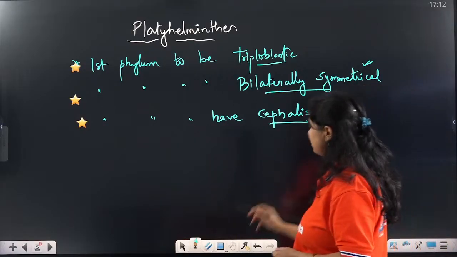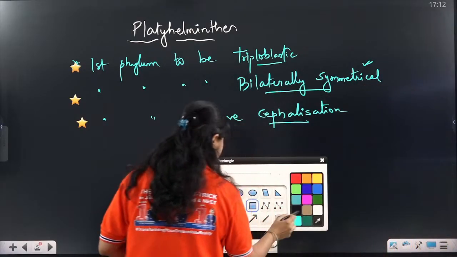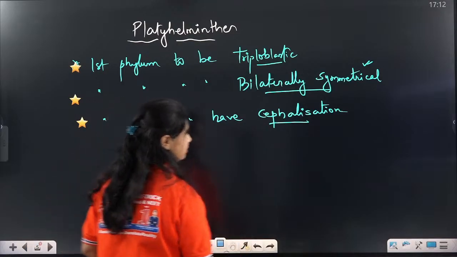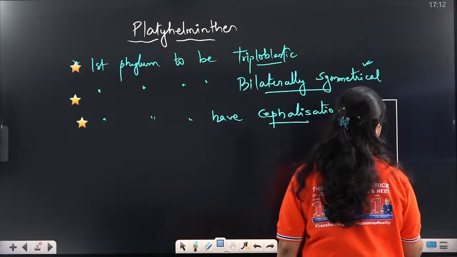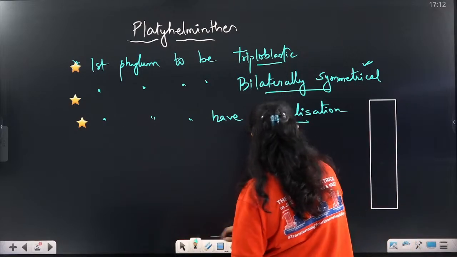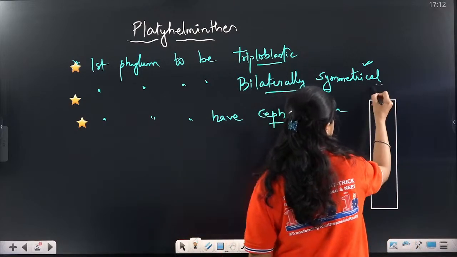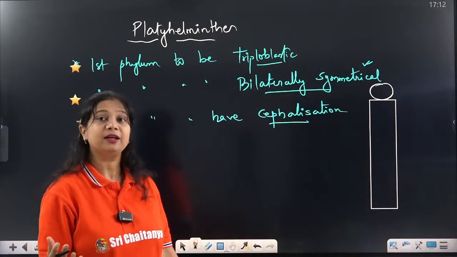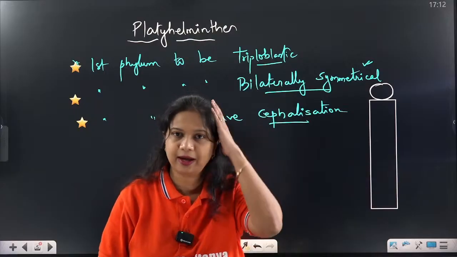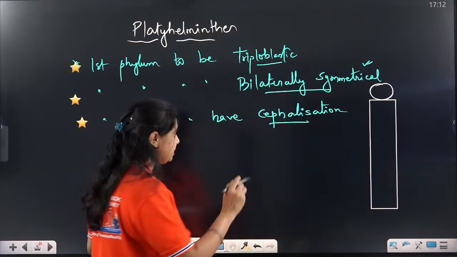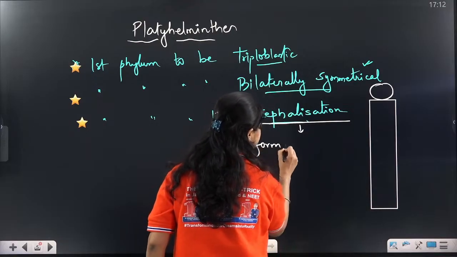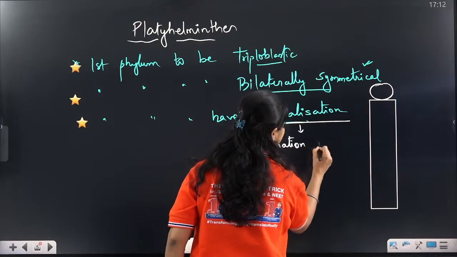Bilateral symmetry and cephalization, how are they related? See here, if this is the structure of the organism, I'll draw it here. This is the structure of the organism and this is the head. Cephalic means the head. Cephalization means the formation of head.